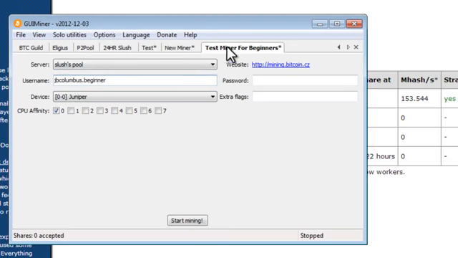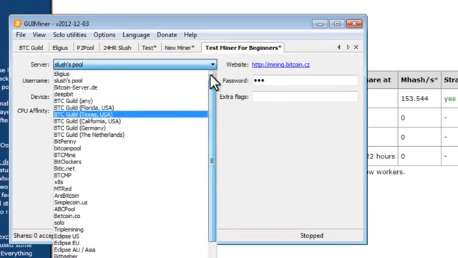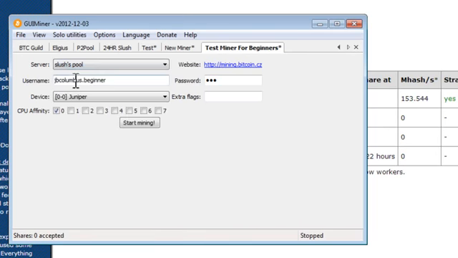See, I'm under that miner that I just created. I'm going to paste the username. The password was 123, and the server is the pool. You can see there are a bunch of pools, but I'm showing you Slush's pool, so I'll select Slush's pool. Next to device, this is where we can see which device we'll be using. We have my Intel i7 processor, and then we also have our graphics card processor. You want to select your graphics card processor. That's about 100 times faster than just your standard computer's CPU. CPU affinity, I'm just going to keep that at 0, and all we need to do is click this button.